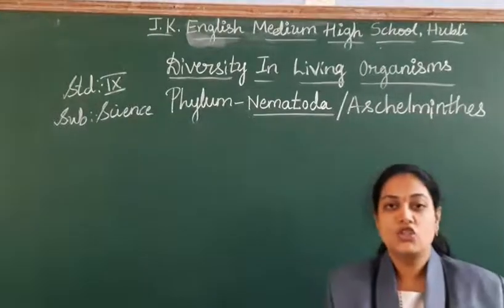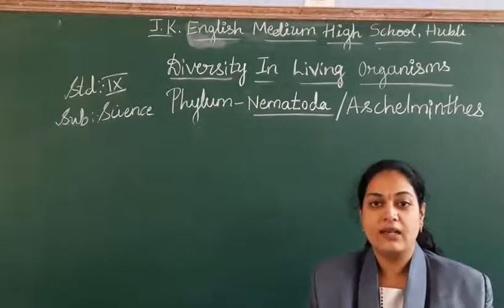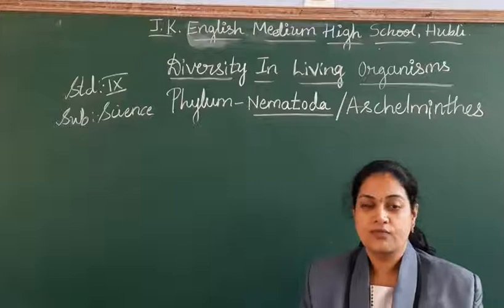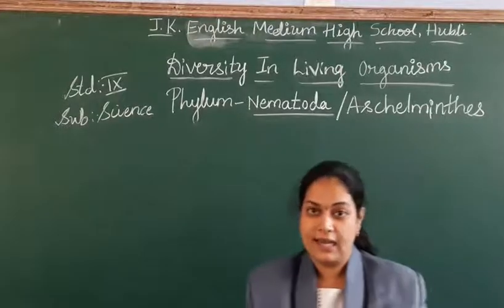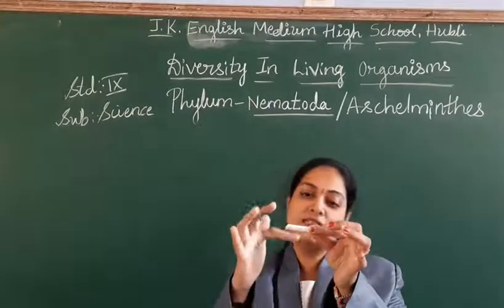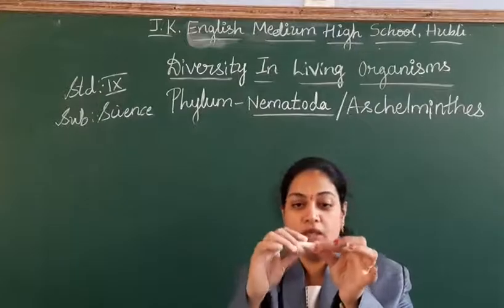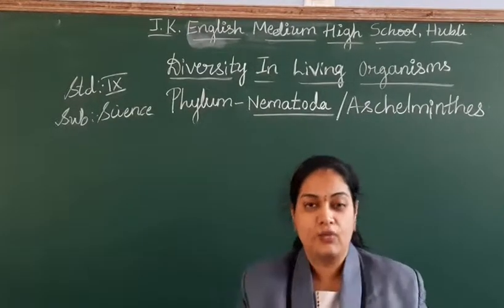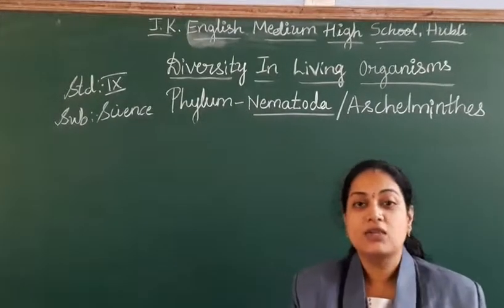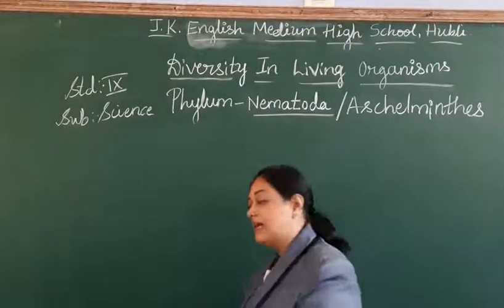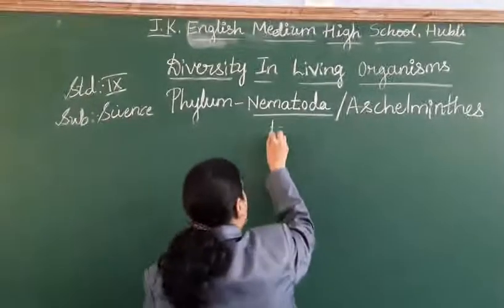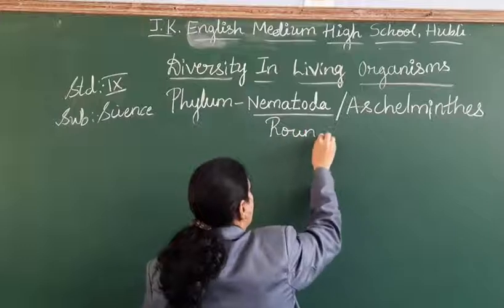How is the structure of these phylum or members? The body is thread-like. See this top. How is the surface, not round on all the sides? So like that you find. So thread-like structure we find. That is what these are also called as roundworms.